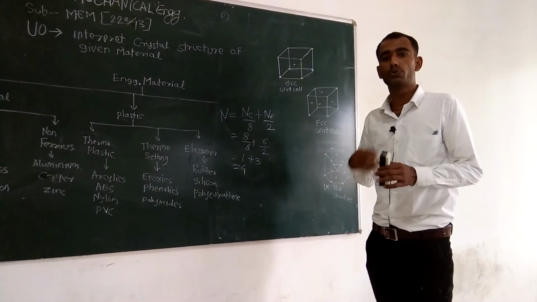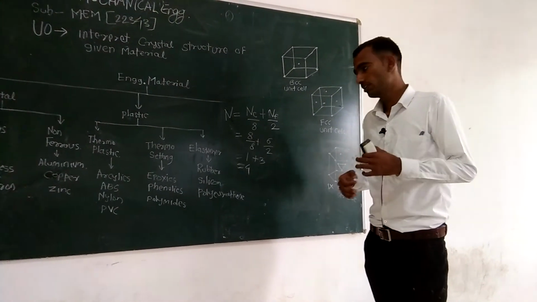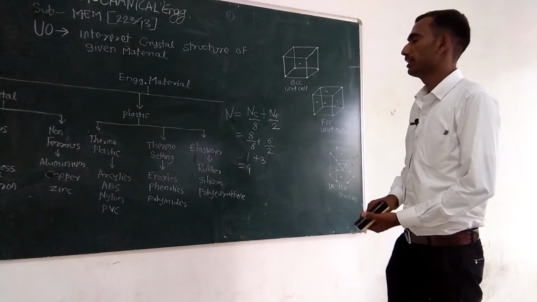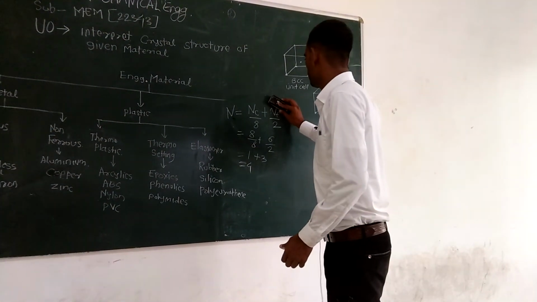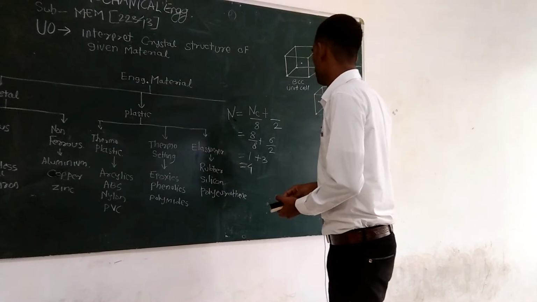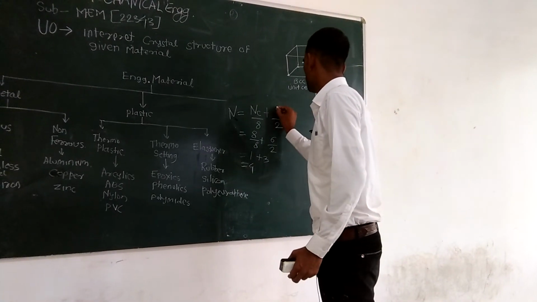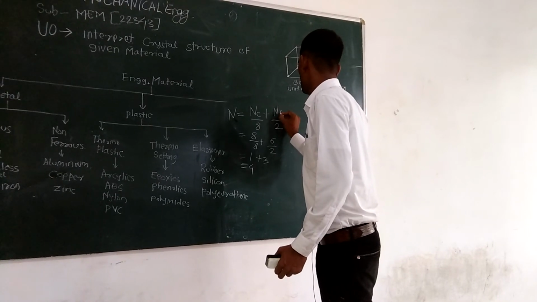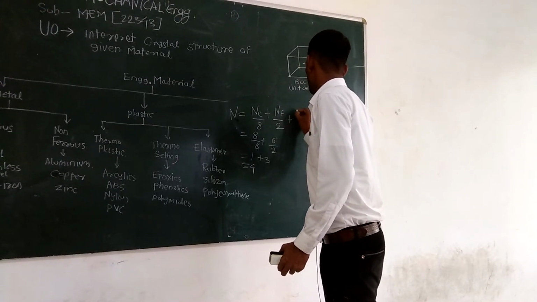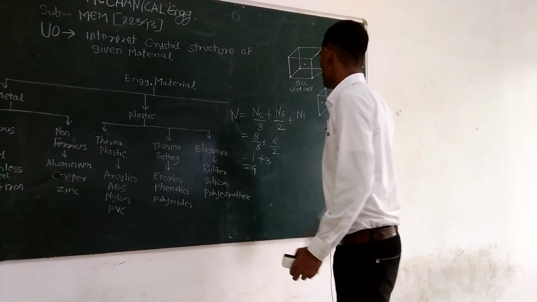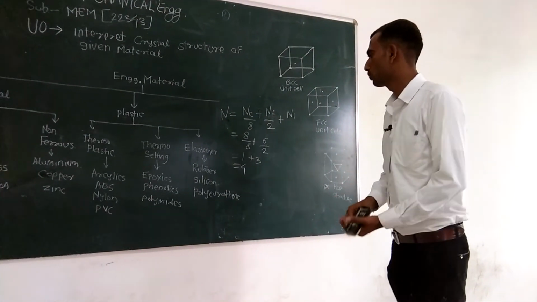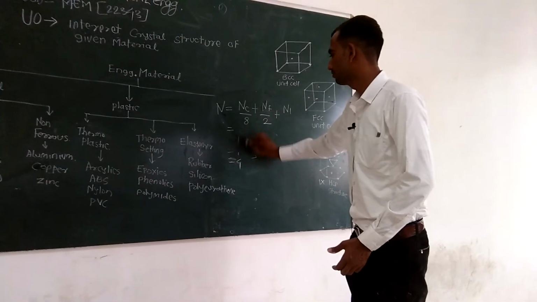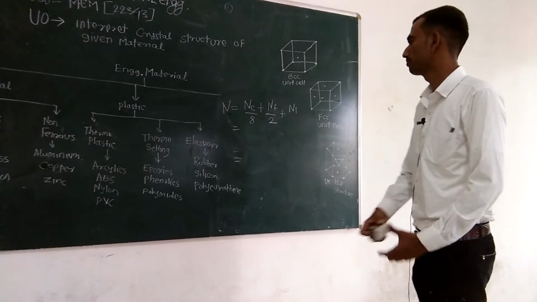Now if we are going to calculate the number of atoms per HCP structure, then again one more change is here. Okay, this is the formula to calculate the number of atoms per HCP unit cell.